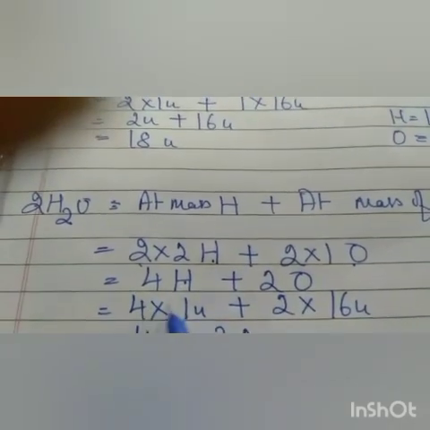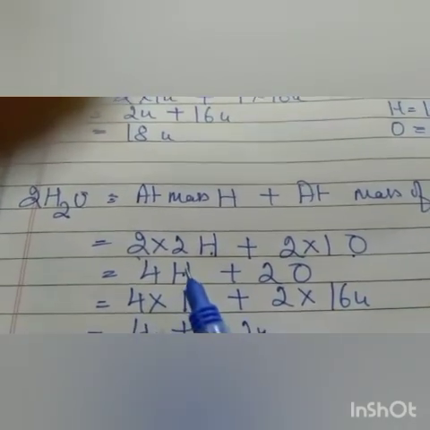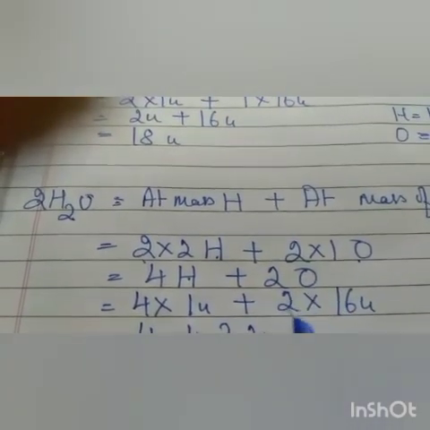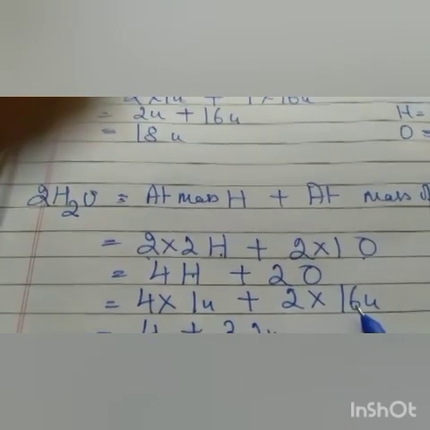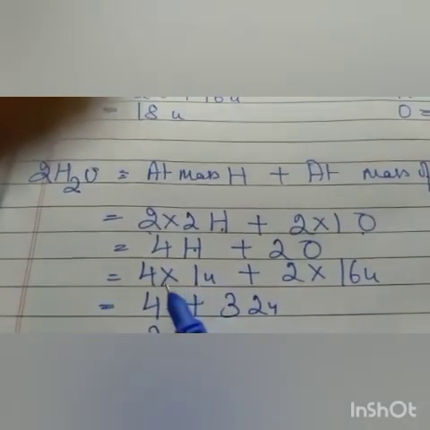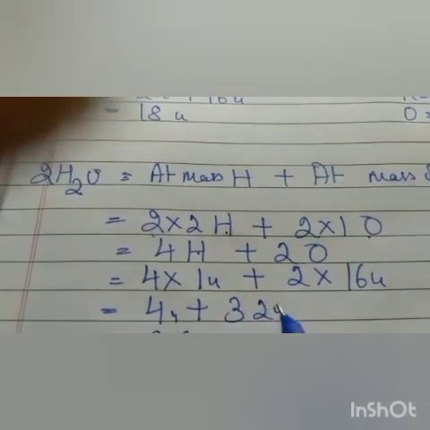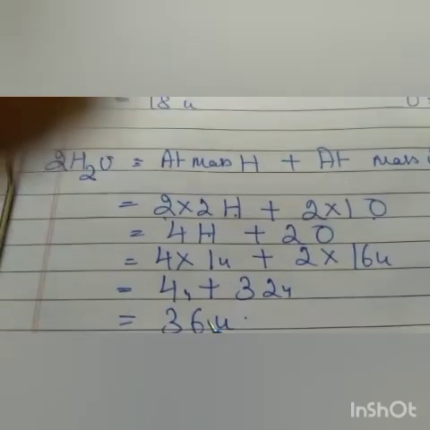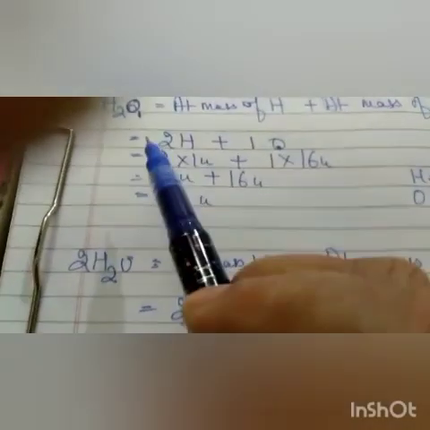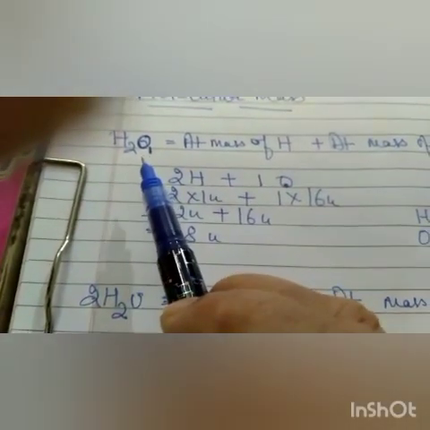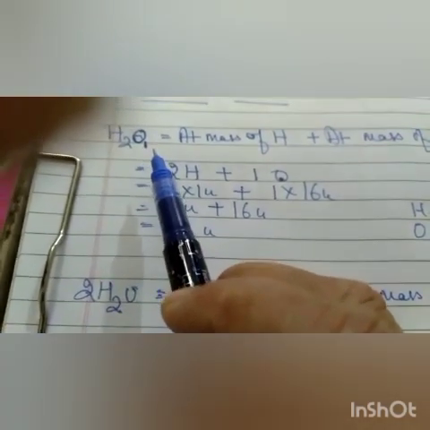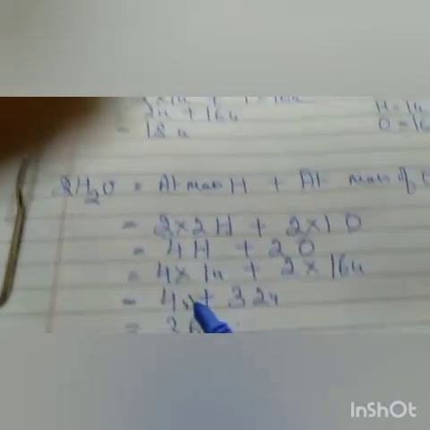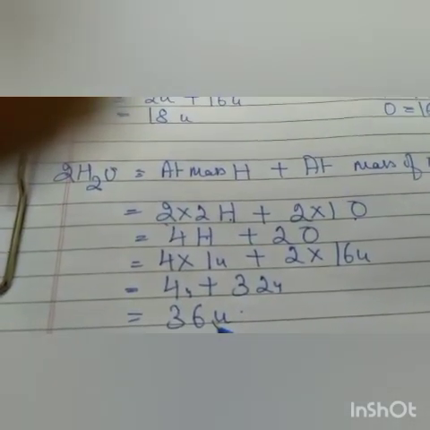Now substitute the values. Atomic mass of hydrogen is 1 unit, plus 2 oxygen atoms, where the atomic mass of 1 oxygen atom is 16 units. So 4 ones are 4 plus 32, 16 twos are 32, and you will get 36. And you can check your result also. The molecular mass of 1 molecule of water is 18 units, so the molecular mass of 2 molecules of water will be double, that is 36 units. Okay.